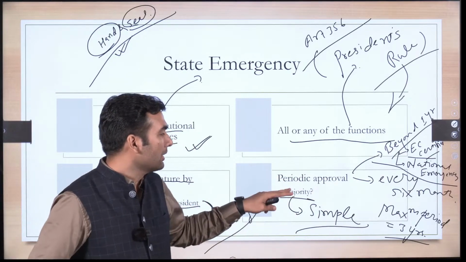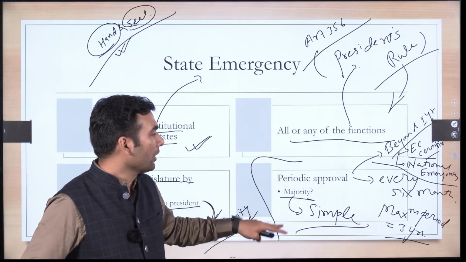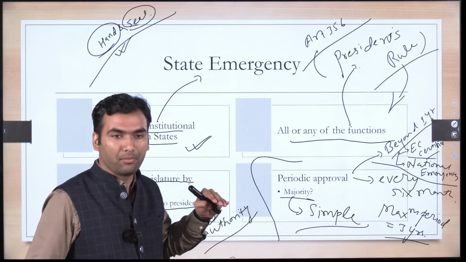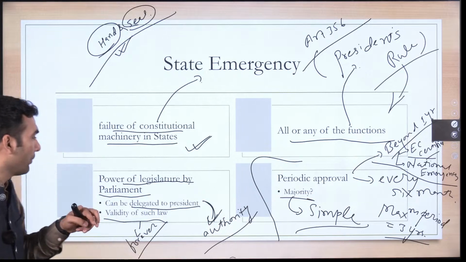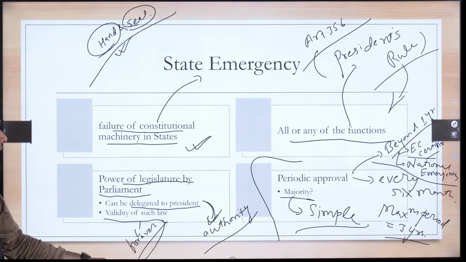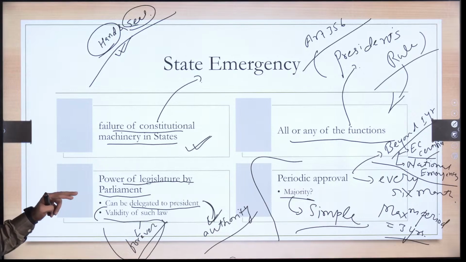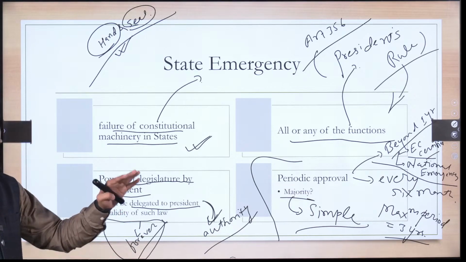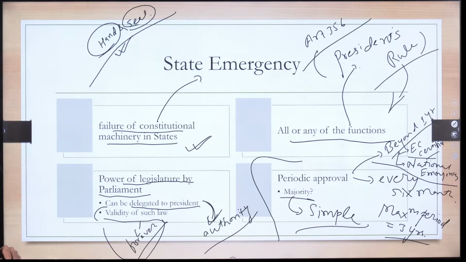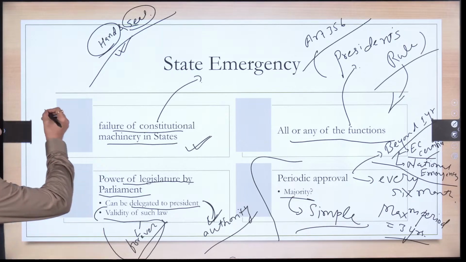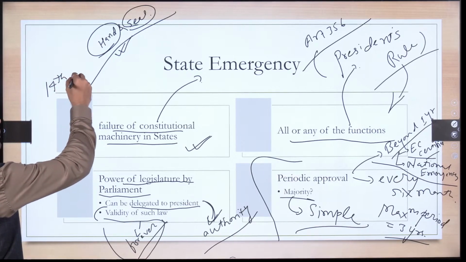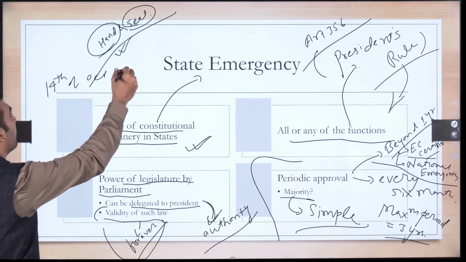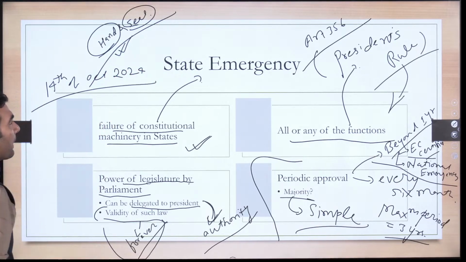One is talking about the existence of president's rule itself, that for how long president's rule would be there. And this validity that I have been talking about is about a law made during president's rule. So suppose president's rule was enforced today. What is the date today? 14th of October 2024. Suppose in any state ABC, today president's rule is imposed.